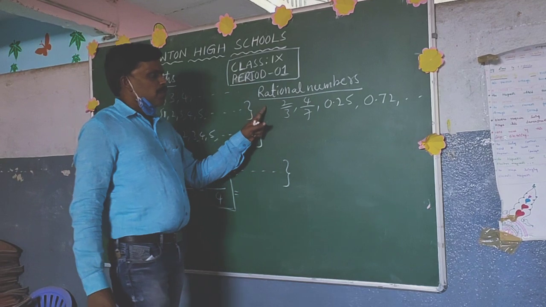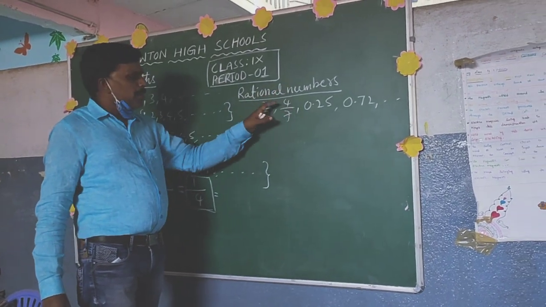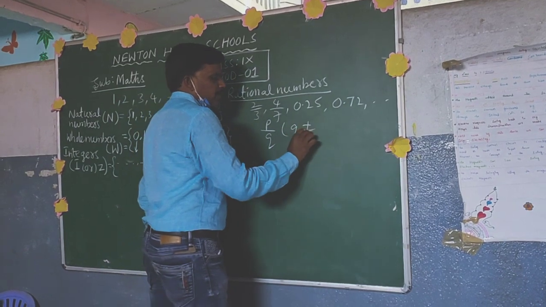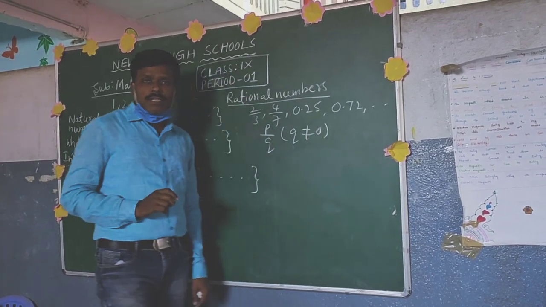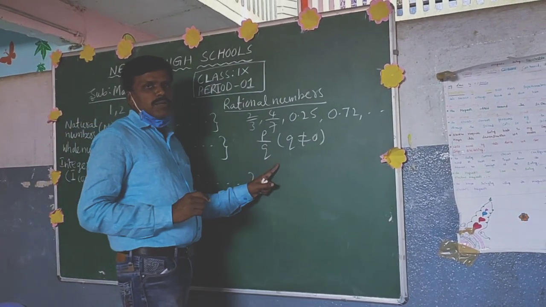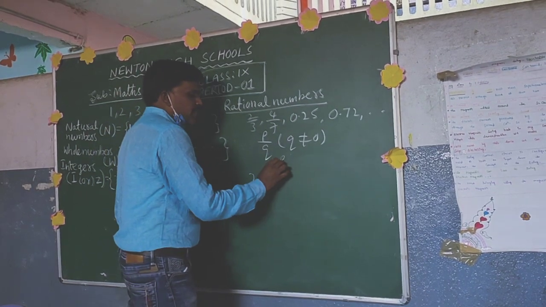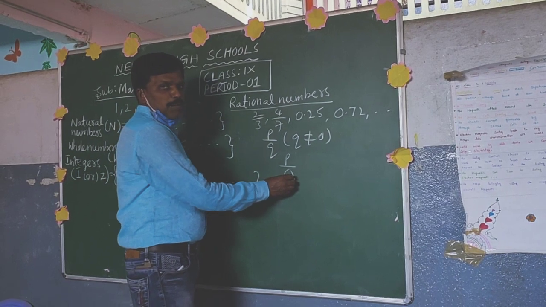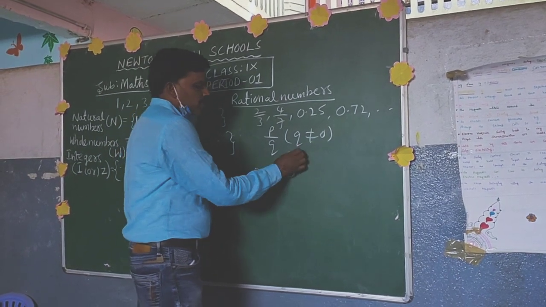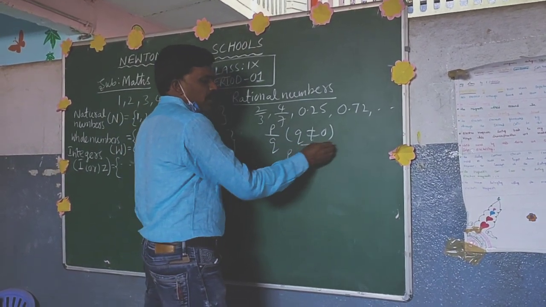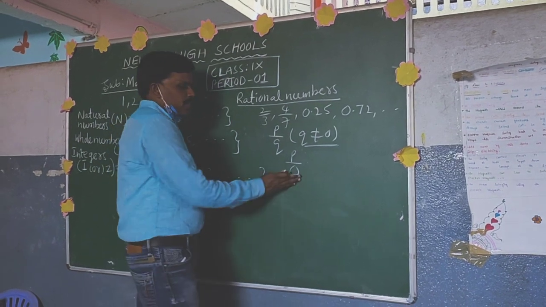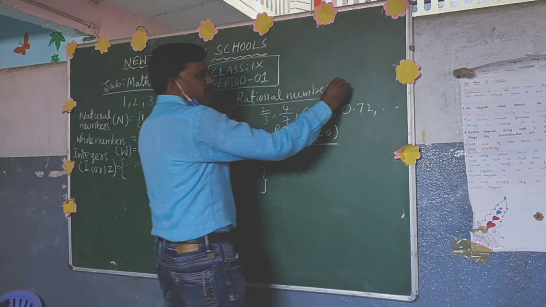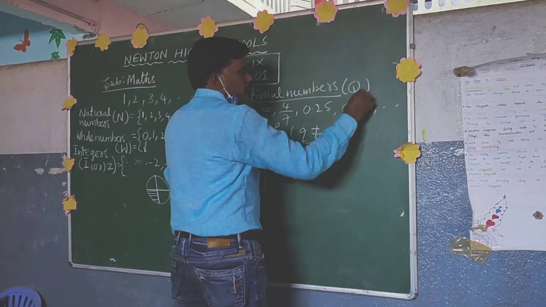The numbers which are possible to write in the form of P by Q, where Q is not equal to 0. Suppose Q is equal to 0, then what will happen? P by 0, but division by 0 is not possible. It is undefined. Because of that, Q is always not equal to 0. Rational numbers are represented with Q.